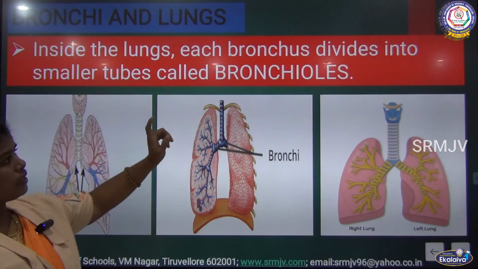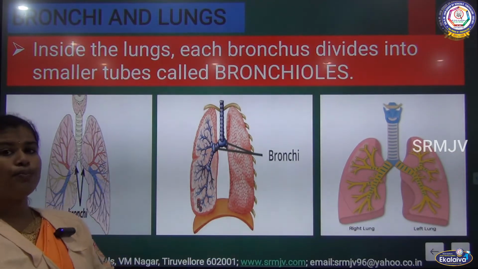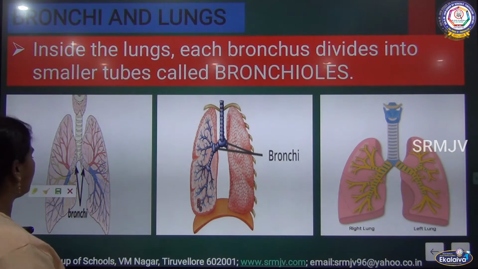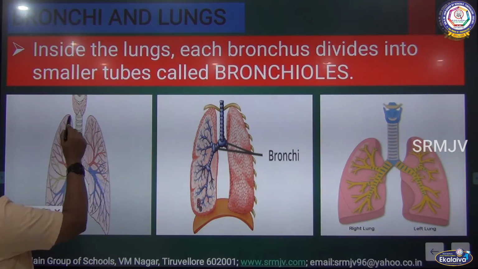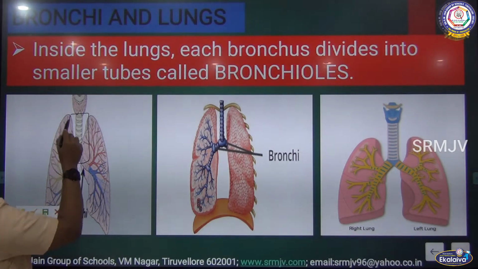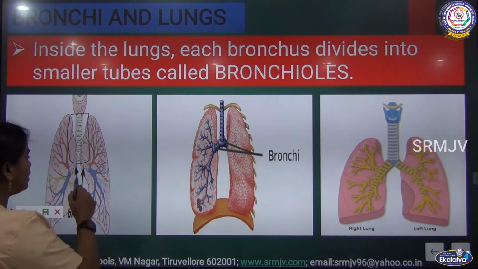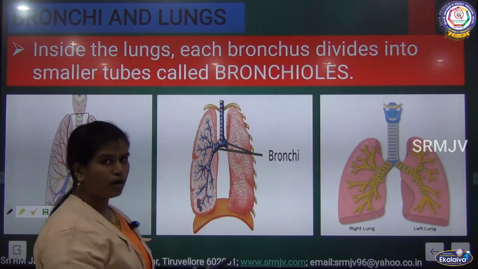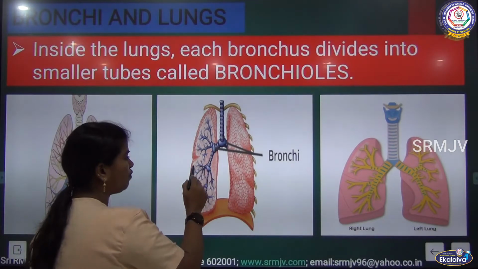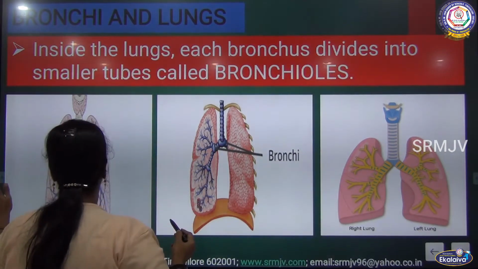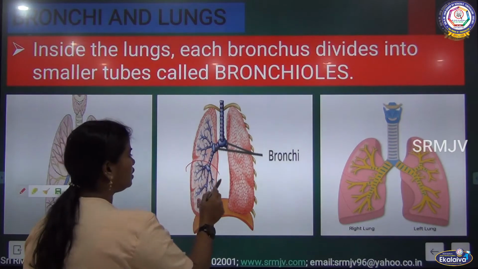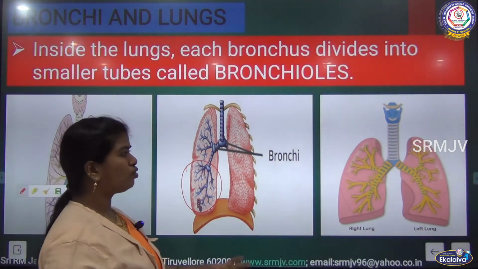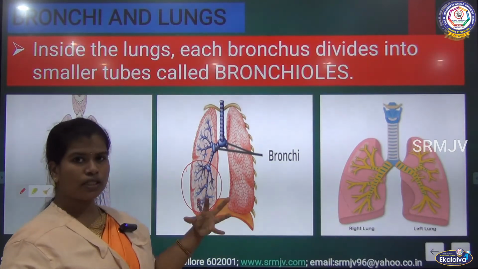Now we will move to the role of the bronchi in the lungs. Inside the lungs, each bronchus is divided into bronchioles. So what are bronchioles? You can see in this picture. This part is the trachea, and when it is subdivided, these parts are called bronchus or bronchi. And the branches of the bronchi we call bronchioles.